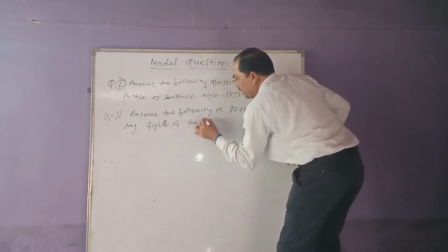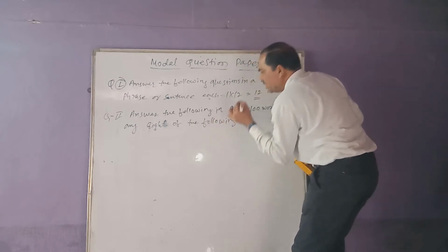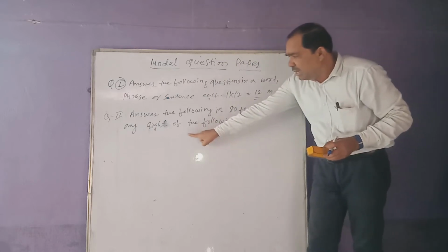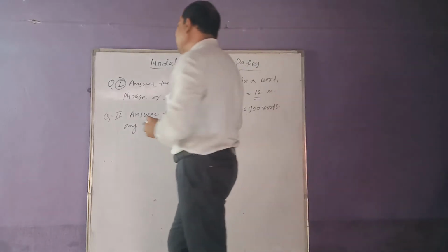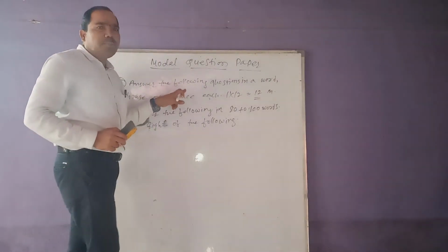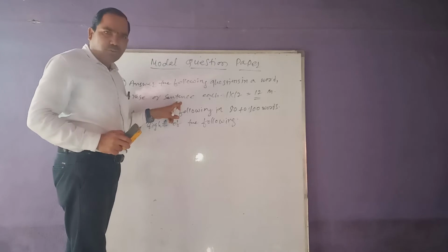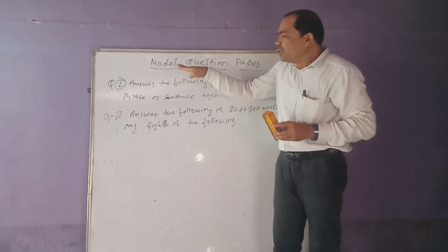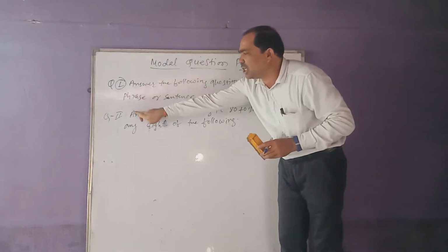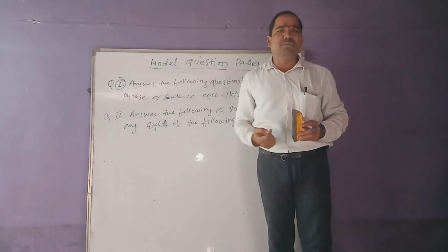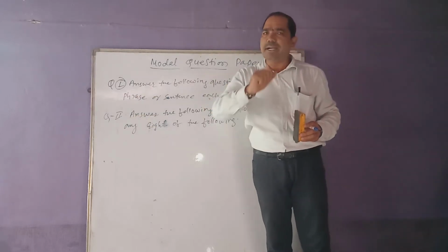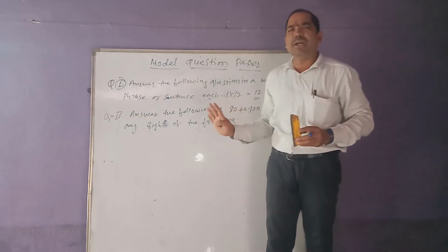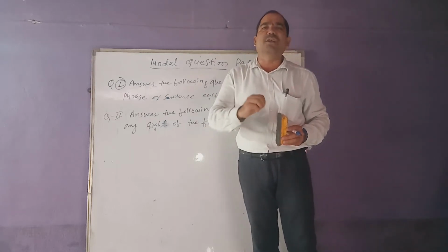Now in this regard, just try to understand what I am going to tell you. This is the model question paper. Every year, whenever the annual exam is conducted, such a model question paper is kept for the 12th standard students to practice. In the model question paper, the question number sequence will be the same, but the questions are supposed to be different. Question number Roman first is meant for 12 marks, it is mandatory, and 12 questions will be there, but the questions are different. They can be asked from any one of the lessons or any one of the poems.